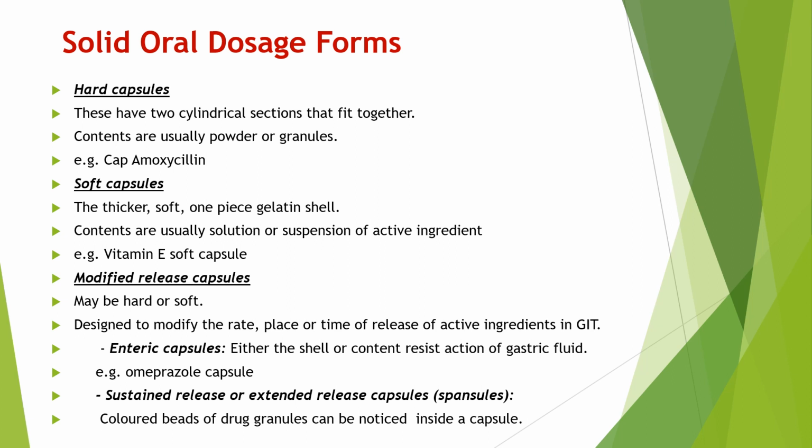There are two types of modified release capsule: enteric capsule and sustained release or extended release capsule. Enteric capsules are covered with enteric coating. This enteric coating prevents degradation of drug in stomach by gastric fluid. Example is omeprazole capsule. Omeprazole is available in the form of enteric capsule.